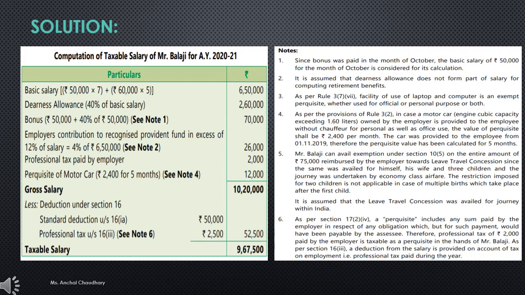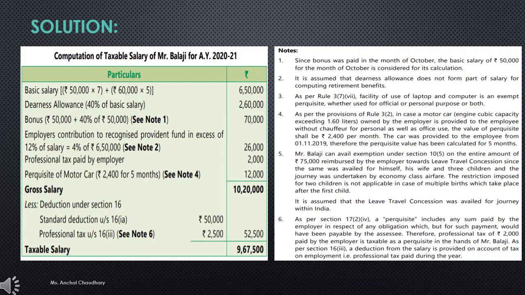Then coming towards the third adjustment, that is given bonus equal to 1 month salary paid in October, meaning it was paid in October. So the basic salary here, what will we assume? In October your basic salary was 50,000. So you will compute on the basis of 50,000, and also you have to add the dearness allowance for that month only. So 40% of 50,000 plus 50,000, that was your basic salary for October. So the bonus will be 70,000.